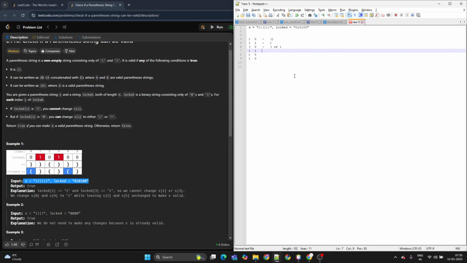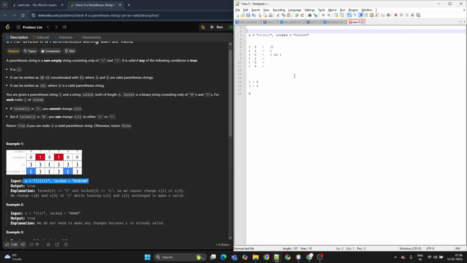So based on the condition, based on the parentheses, if it is 0, I'll change it to either. We can see we have closing parentheses of count 5 and opening of count 1, so the total is 6. So we have 6 characters total. This can be done only if it is an even number.